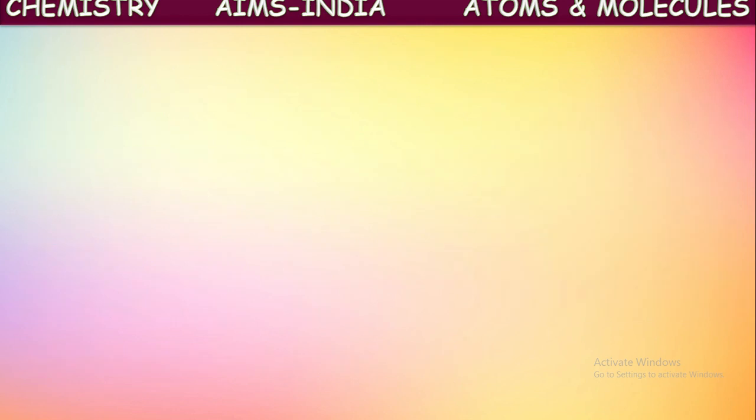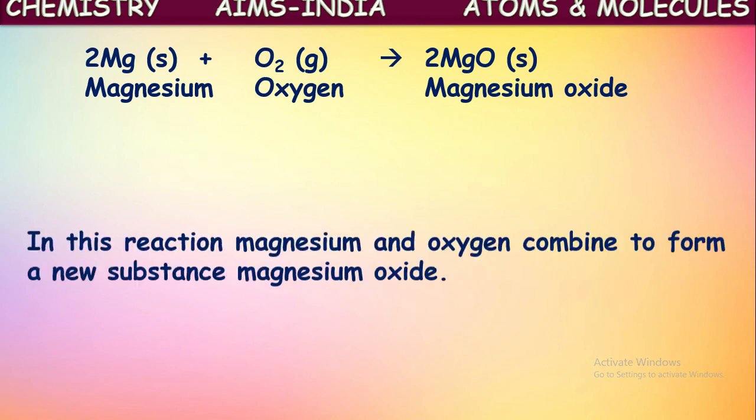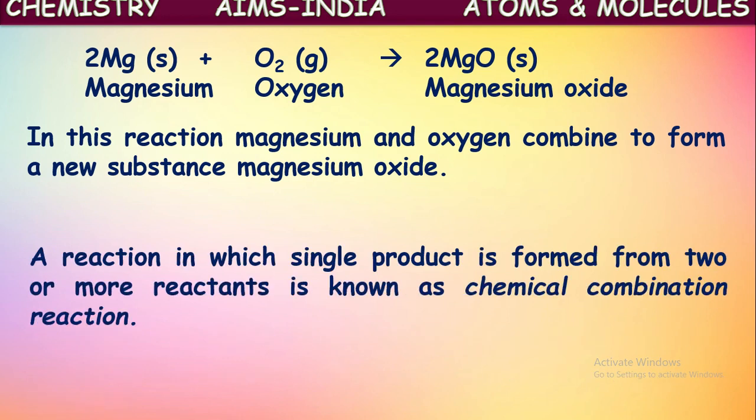Okay, this is the reaction equation which occurs there. Magnesium burns in the presence of oxygen to form magnesium oxide. So here the element magnesium reacts with the element oxygen and forms a new compound. This we can say is a combination reaction between two elements. In this reaction, magnesium and oxygen combine to form a new substance, magnesium oxide.